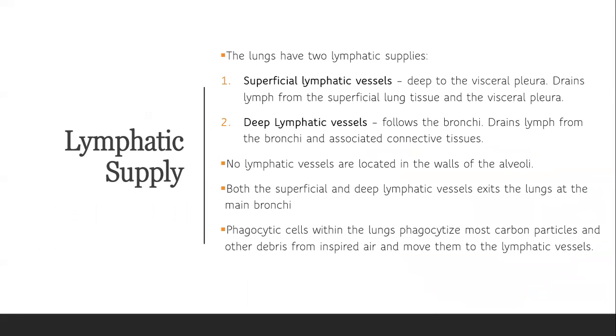So what are the lymphatic supply of the lung? So there are two supply. We have the superficial lymphatic vessels that are deep to the visceral pleura and the deep lymphatic vessels that follow the bronchi and drain lymph from the bronchi and associated connective tissues. So there are no lymphatic vessels that are located in the walls of the alveoli. And both these lymphatic supplies exit the lung at the main bronchi.